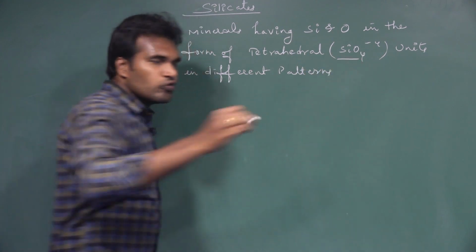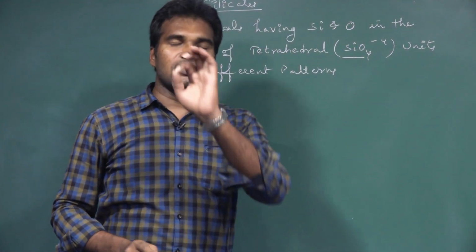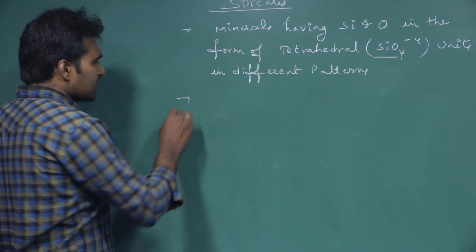These tetrahedral units link in different patterns, and those minerals we call silicates. And I told you silicates are an important concept.